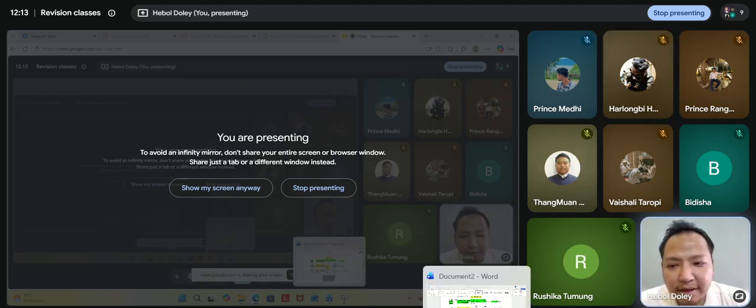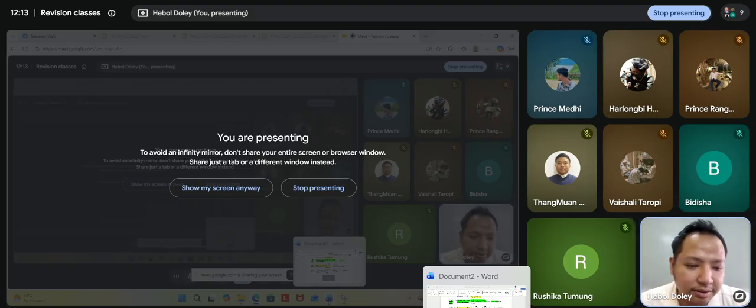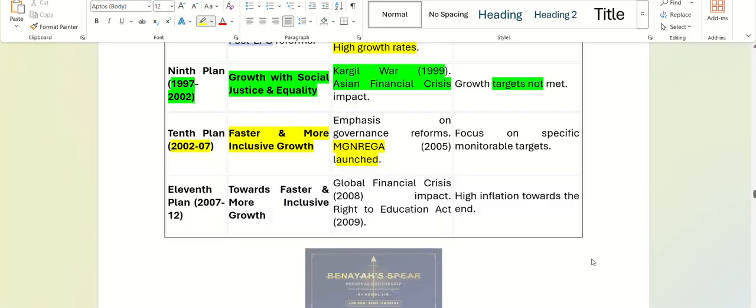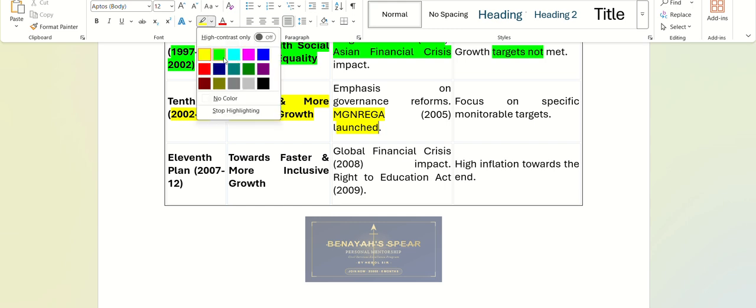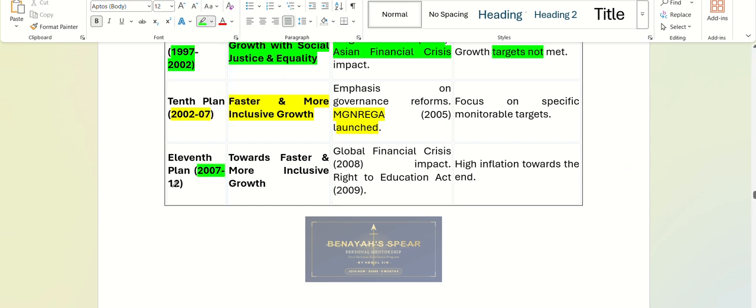So you will do Manrega this time also, okay? From an economic perspective also, I'm telling you, and you'll compare the new scheme with Manrega. All right. So Manrega was there in this 10th plan. The 11th plan, from 2007 to 2012, was about more inclusive growth. But this plan also had a lot of problems because there was a global problem called the global financial crisis of 2008.